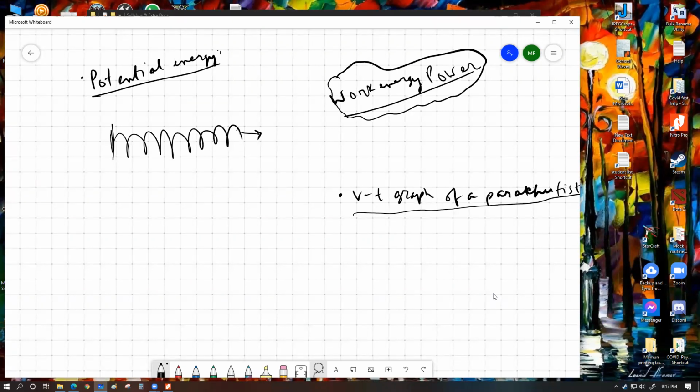And within the limit of proportionality, that force follows Hooke's law, which is given by F equals kx.